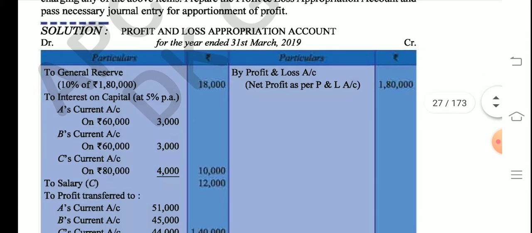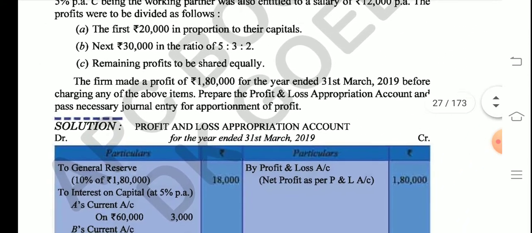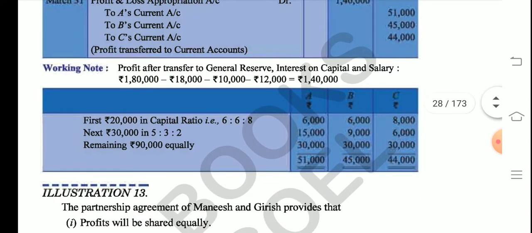So now students, we will divide the first 20,000 in that ratio. You can write all such points in your working note like this. They have mentioned right here, the first 20,000 is divided among them like this. Okay. Now the next 30,000 is divided in the given ratio, that is 5 is to 3 is to 2, and the remaining amount is divided among them equally.